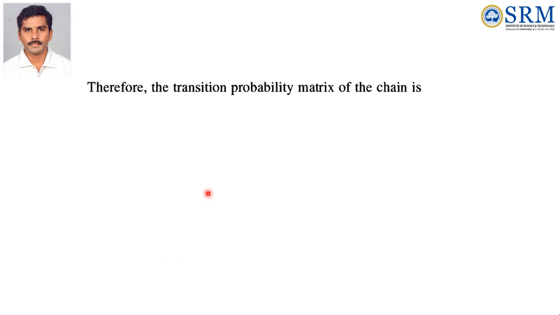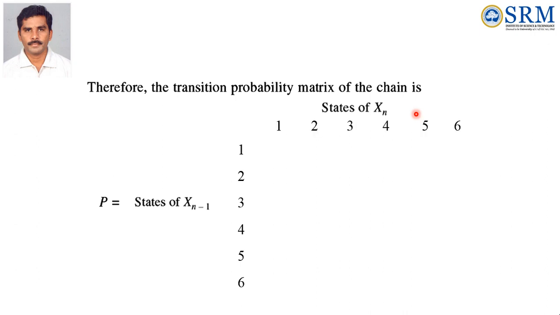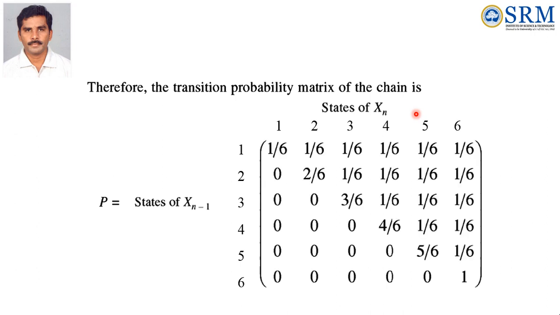Next, therefore the transition probability matrix of the chain is P, with the present states Xn-1 on the side, and the future states Xn on top. These are the present states 1, 2, 3, 4, 5, 6, and these are the future states 1, 2, 3, 4, 5, 6. Now we can get the TPM like that.